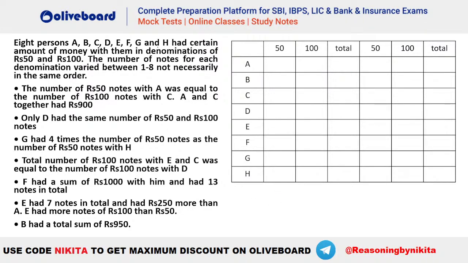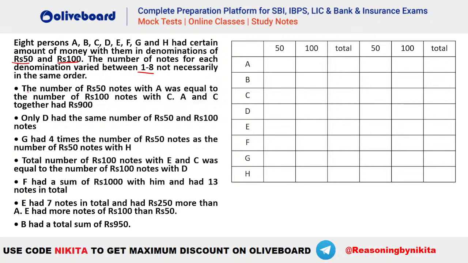So what is given here? 8 persons have certain amount of money with them in denominations of rupees 50 and 100. You can see there are some notes of rupees 50 and some notes of rupees 100, and the notes can vary between 1 to 8. That means somebody has one note of 50, two notes of 50, three notes of 50, or maybe one note of 100. Similarly, for each of them, each of the numbers has to be used.